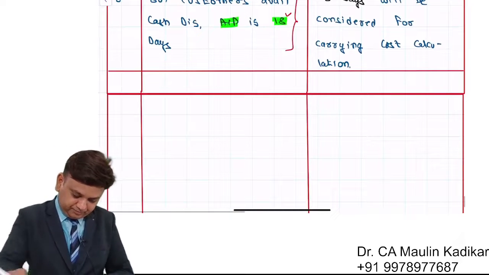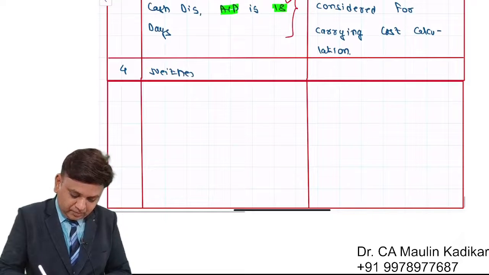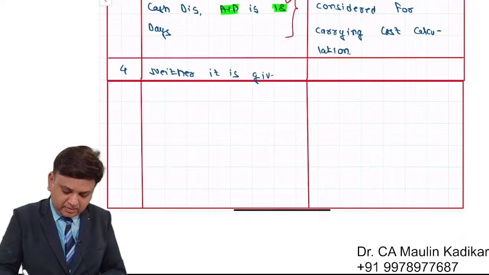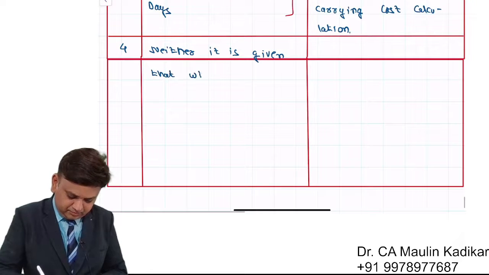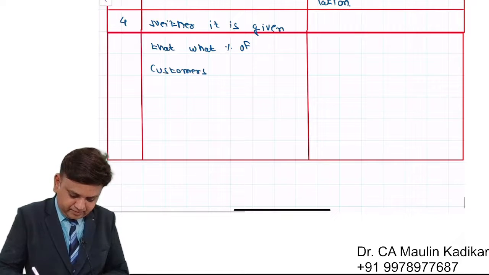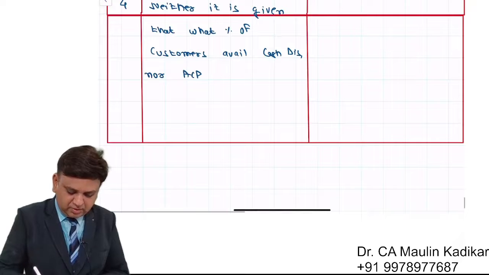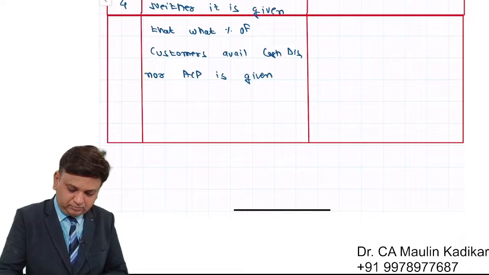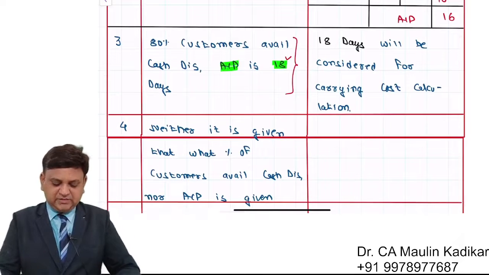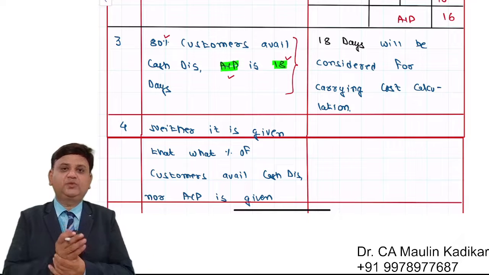Fourth point. Neither is it given what percentage of customers avail cash discount, nor is the average collection period given. So none of these two pieces of information is given. Let's say the percentage of customers availing discount or the average collection period is not given. Then in that case, what is supposed to be done?